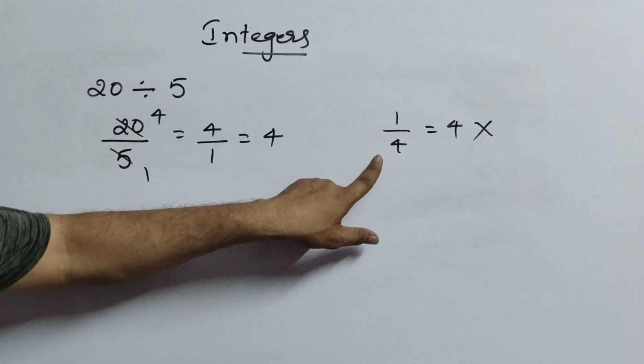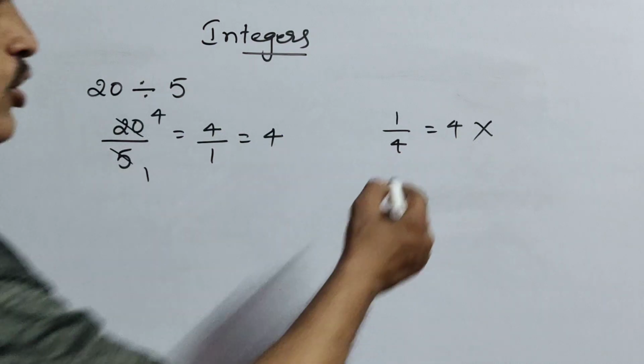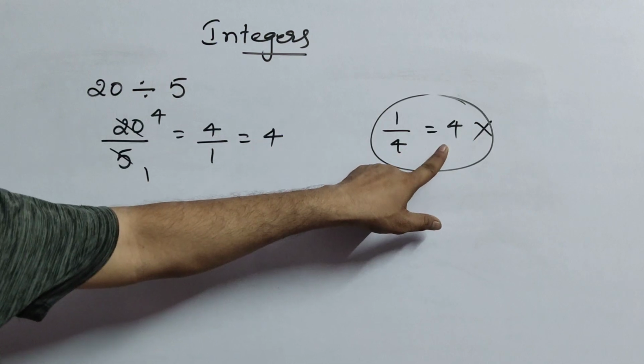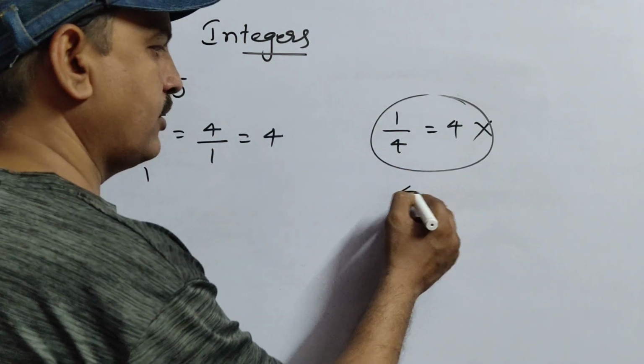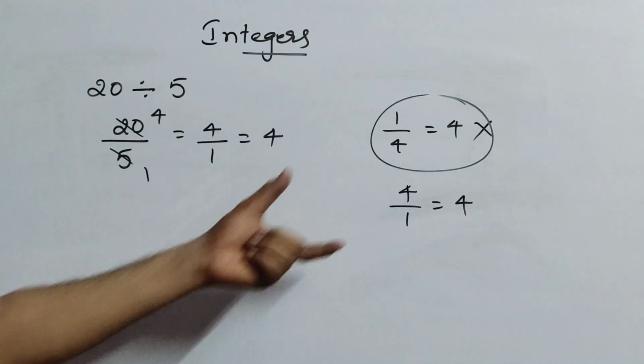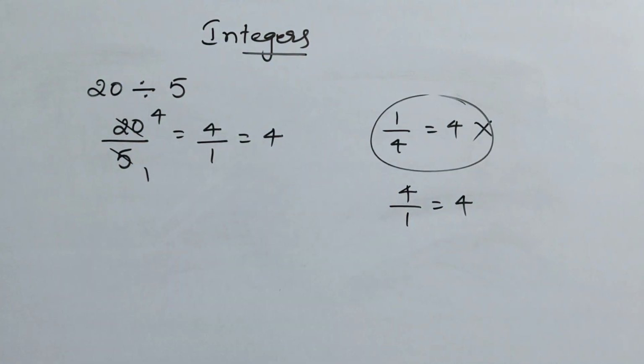But 1 by 4 is not equal to 4. This is a wrong process. 1 by 4 is not equal to 4, whereas 4 by 1 equals 4, children. So okay, keep an eye on this.